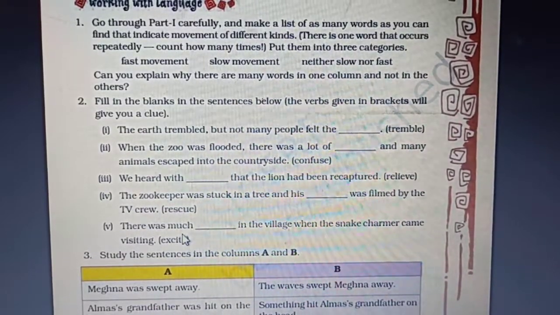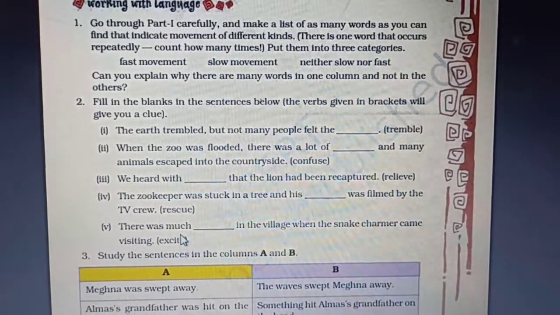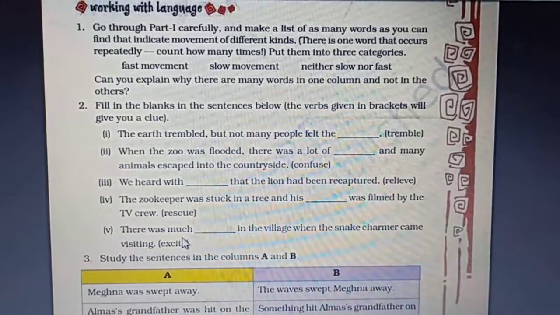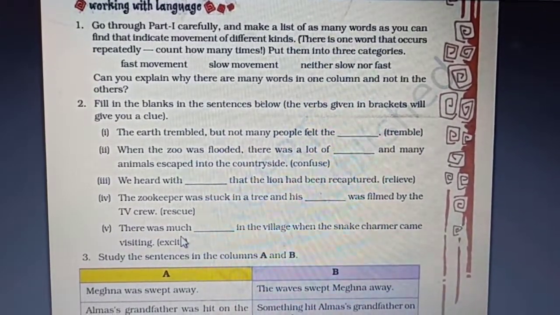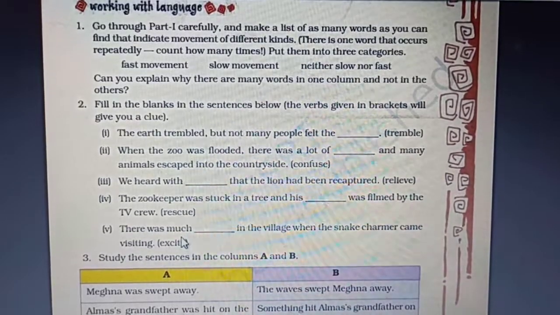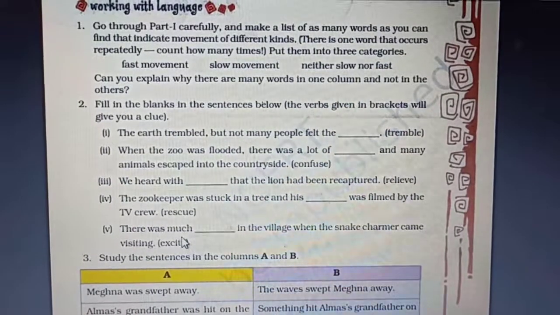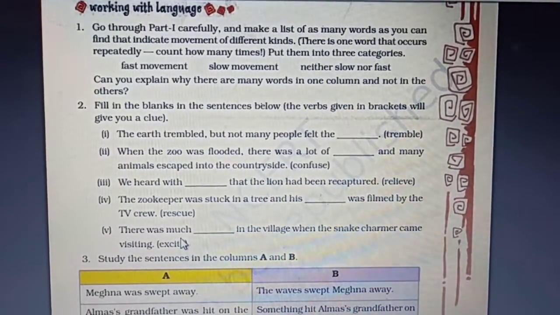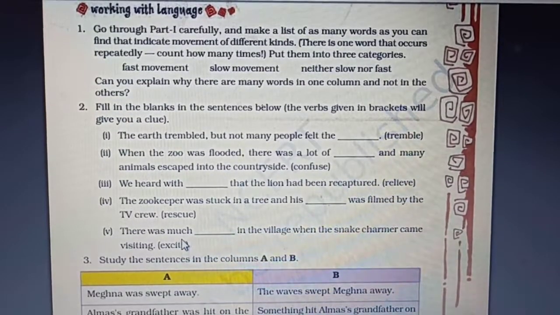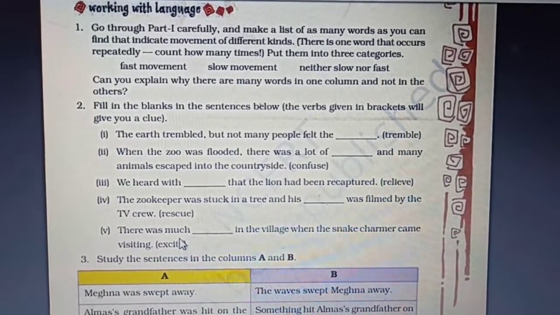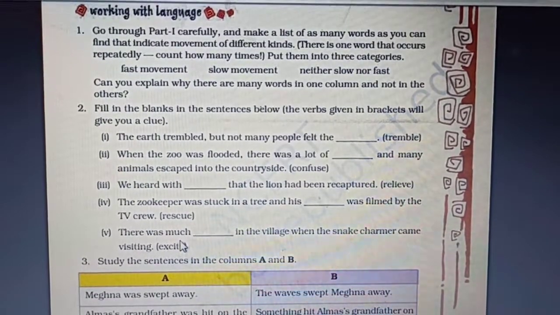We have already studied adding prefixes, suffixes and changing a verb into different forms. So here tremble has been given. Can we use tremble to fill in the blank? If we use tremble, it may not fit over there. So what can be used? Can we add ing over here to make it a noun, present participle? Yes, we can. The earth trembled, but not many people felt the trembling.